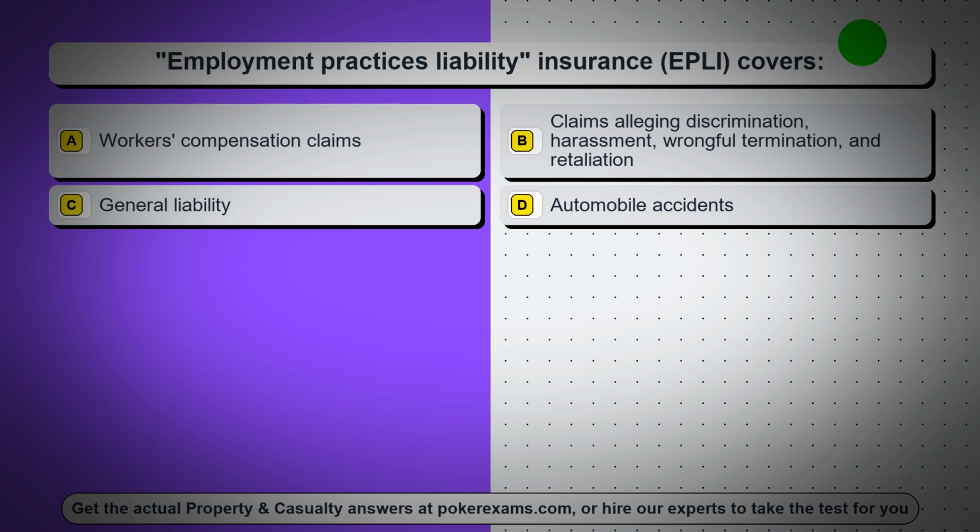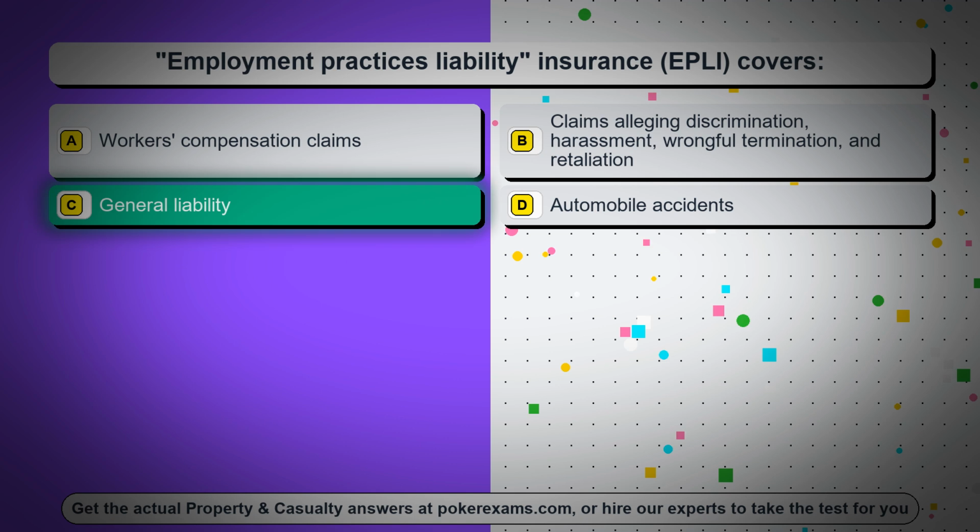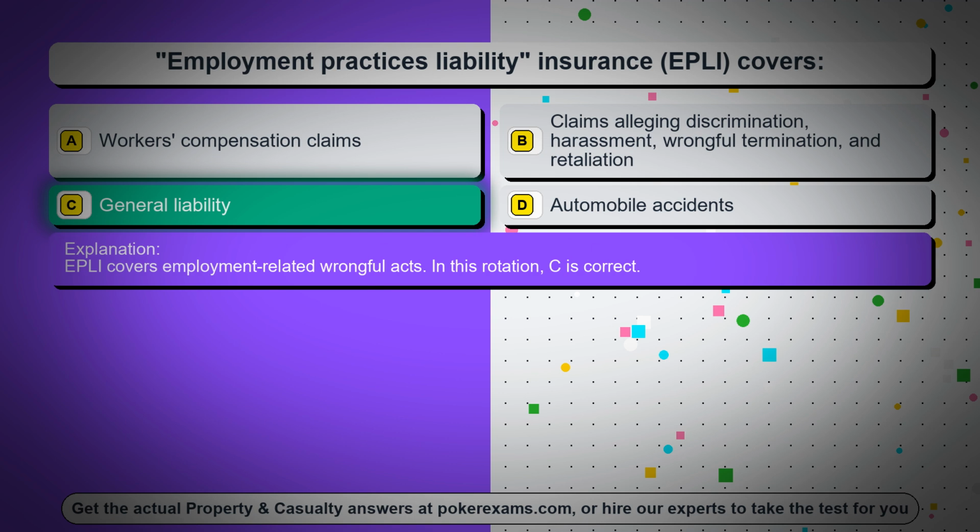Question 5. Employment practices liability insurance, EPLI, covers option A, workers' compensation claims, option B, claims alleging discrimination, harassment, wrongful termination, and retaliation, option C, general liability, option D, automobile accidents. The correct answer is option C, general liability. EPLI covers employment-related wrongful acts. In this rotation, C is correct.